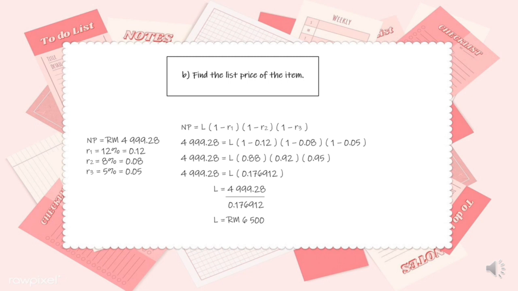Then 4,999.28 equal to L times 0.88 times 0.92 times 0.95. Next, 4,999.28 equal to L times 0.176912. So L equal to 4,999.28 over 0.176912. The list price is RM6,500.